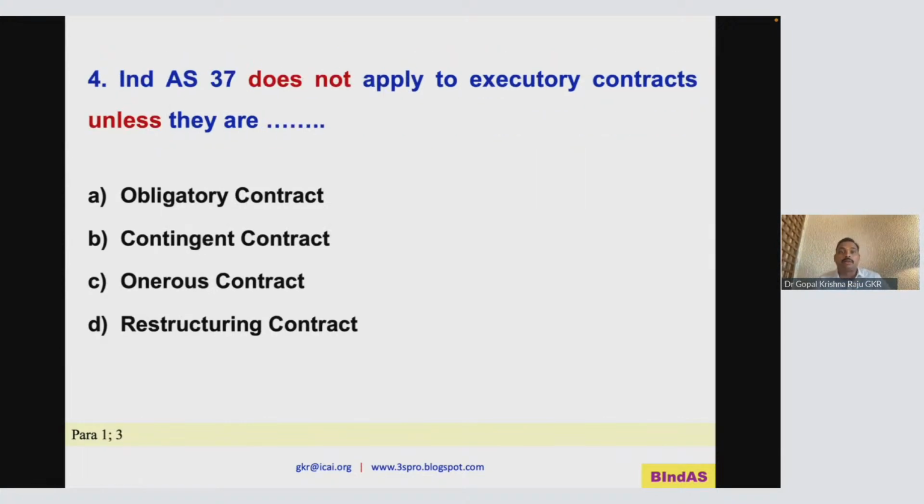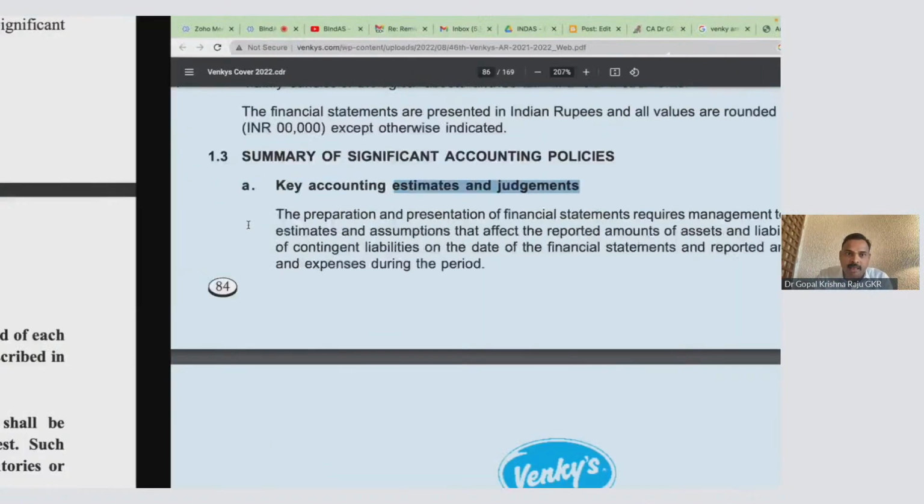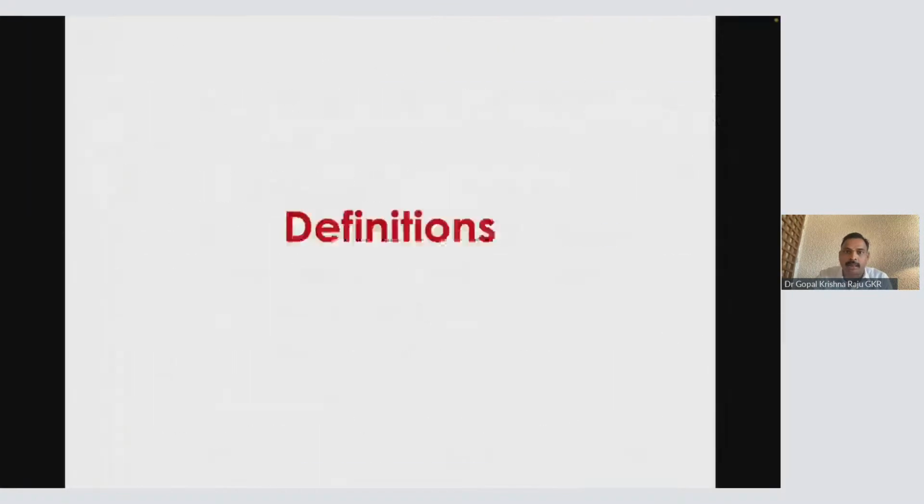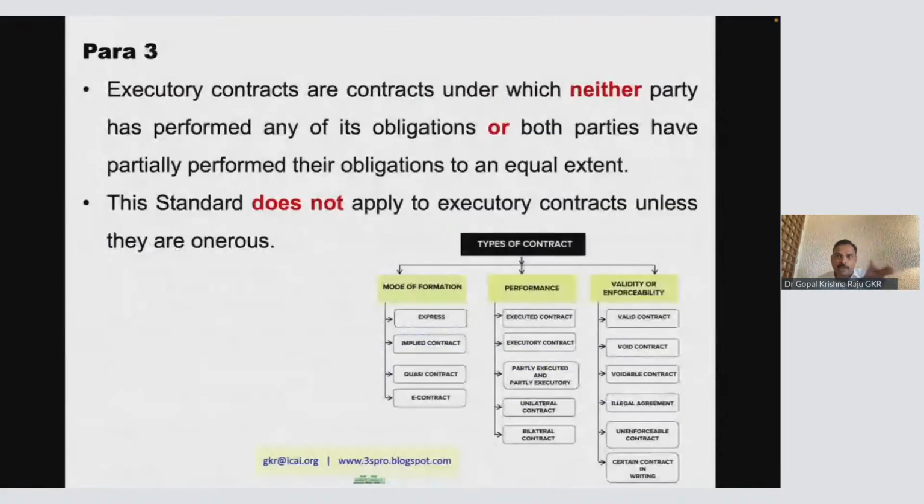Good. Now come to the next one. IndAS 37 does not apply to executory contract. Now, what is executory contract? I'm just taking you to one interesting article. There are various types of contract, like mode of formation, performance oriented, validity enforcement. I don't want to discuss all this, you can take this later.